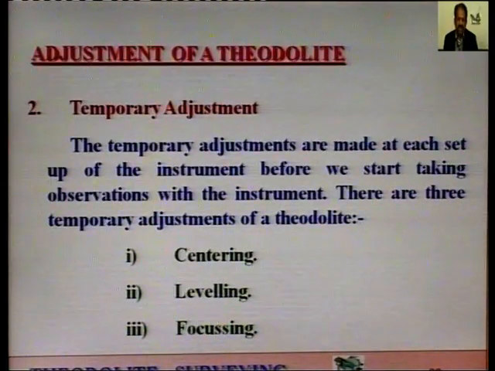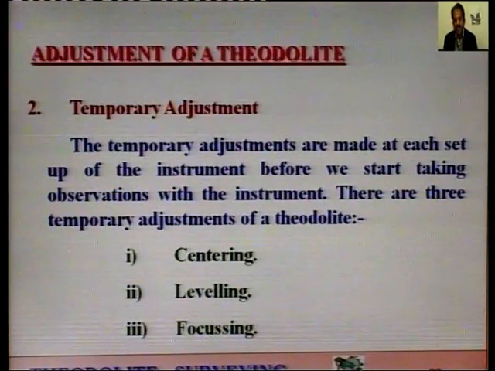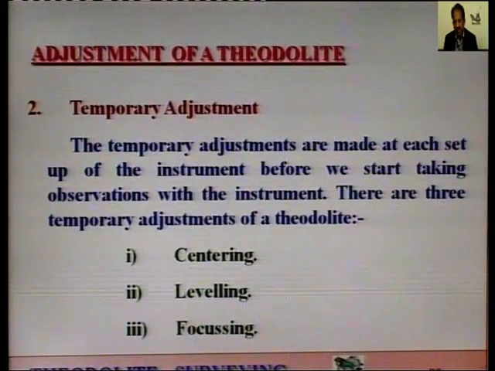Next, second adjustments are temporary adjustment. The temporary adjustments are made at each setup. Please note down, that is, temporary adjustments are made at every setting up of the instrument. Before we start taking any observations with the instrument, we have to perform the temporary adjustment of the instrument. There are three temporary adjustments of a theodolite.